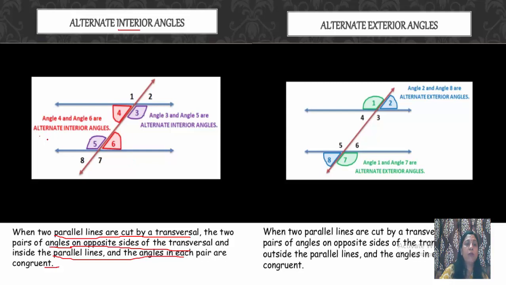So here you can see 4 and 6 are alternate interior angles and 3 and 5 are alternate interior angles. And alternate interior angles are always equal.